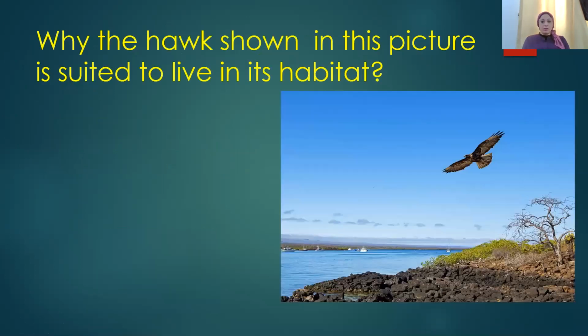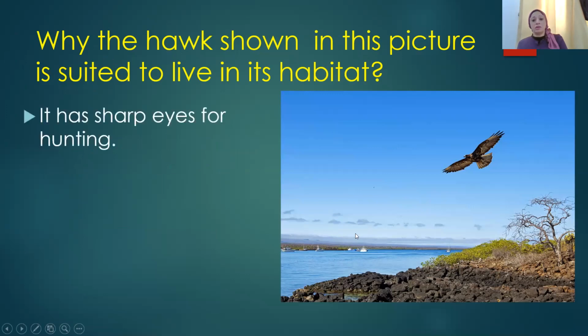Let's take an example of a bird and how it is adapted to live in its place. Why is the hawk shown in this picture suited to live in its habitat? Woodland is the habitat of the hawk. How is it adapted to live in this place? How can it see its prey? It has sharp eyes for hunting, so it has good eyesight to see the prey.